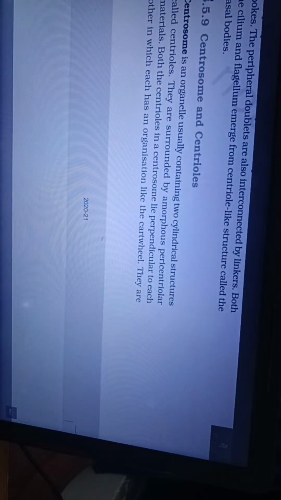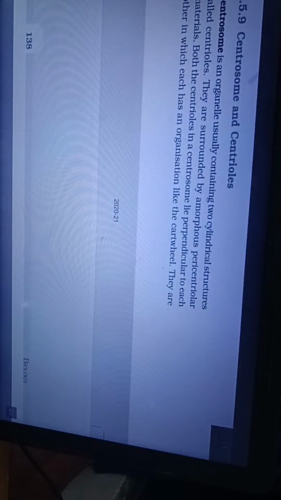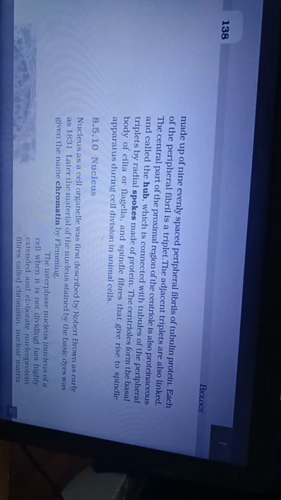8.5.9 Centrosome and centrioles. Centrosome is an organelle usually containing two cylindrical structures called centrioles. They are surrounded by amorphous pericentriolar materials. Both the centrioles in a centrosome lie perpendicular to each other, in which each has an organization like a cartwheel. They are made up of 9 evenly spaced peripheral fibrils of tubulin protein. Each of the peripheral fibrils is a triplet. The adjacent triplets are also linked.